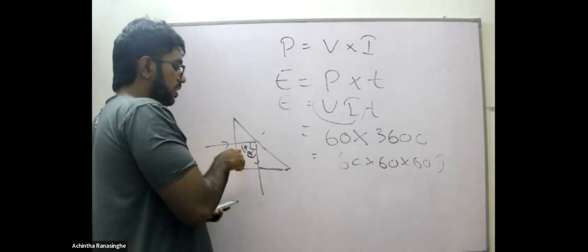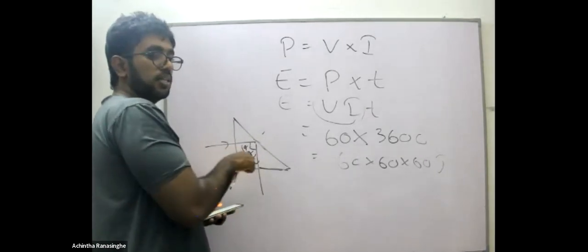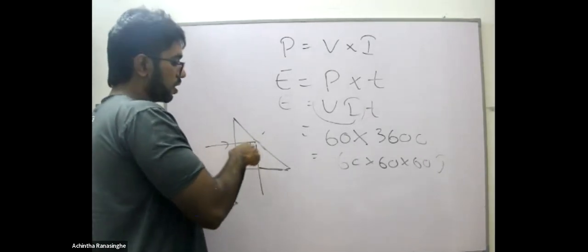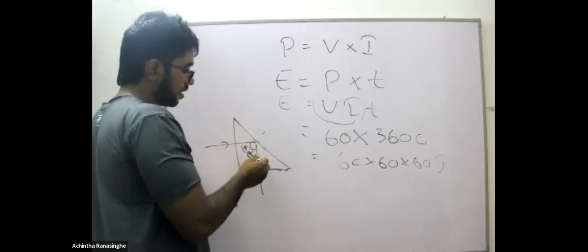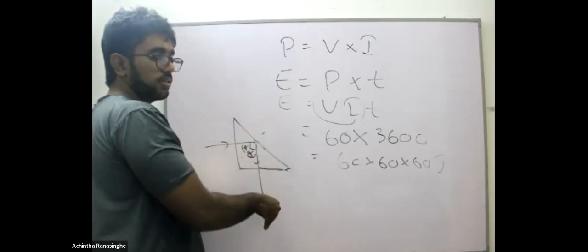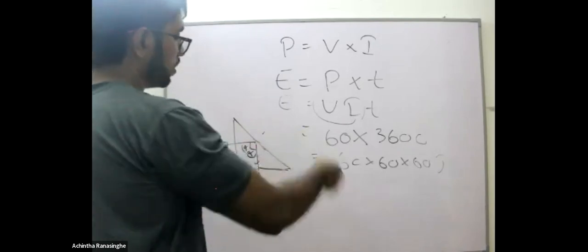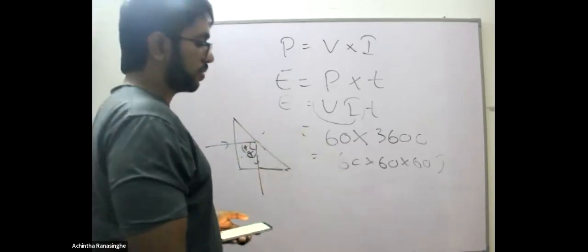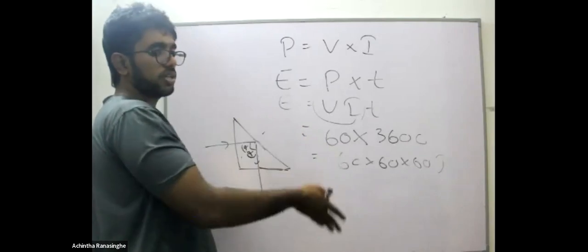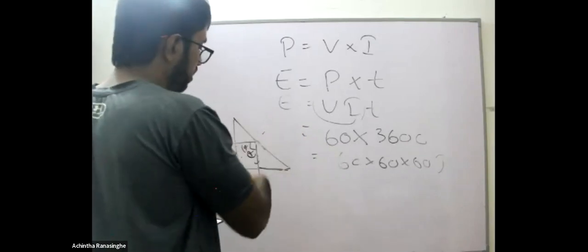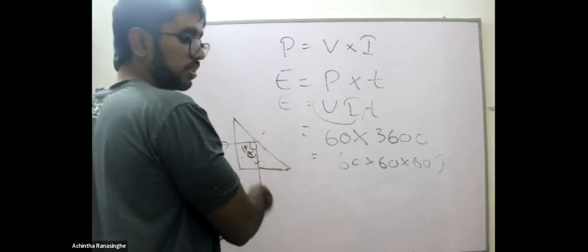This is the incident angle, and this is the reflected angle, and both are equal because total internal reflection is taking place. The light ray traveling along the normal is not refracted or totally internally reflected, because there is no incident angle. So we can turn the light ray by 90 degrees.